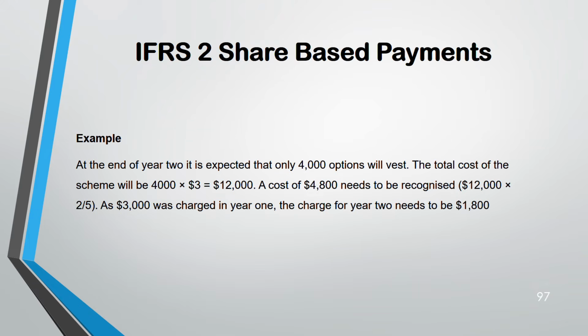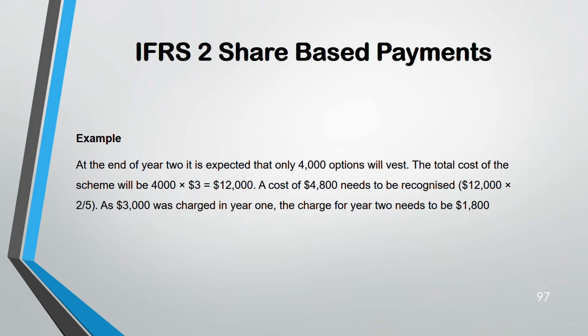Next. At the end of year 2, same question. Only 4,000 options will be vested. It is expected that out of 5,000, only 4,000 will vest. So what will be the total cost? You still have to take the fair value at the grant date only. 4,000 into 3, 12,000. And this 12,000, you have to spread it over 5 years. So 12,000 divided by 5, but into 2 years, because this is at the end of year 2.